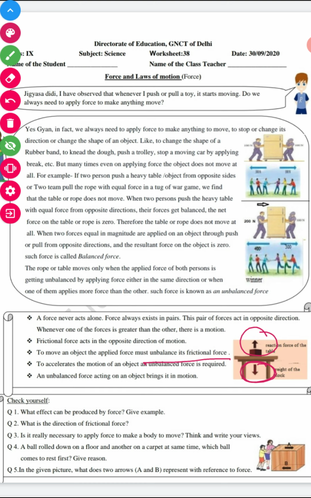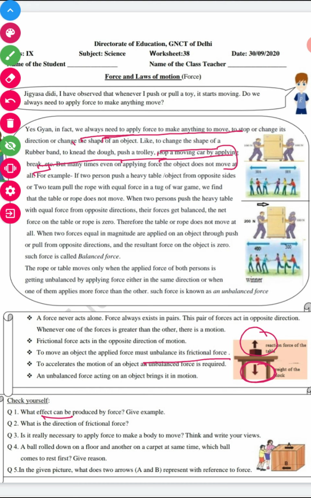You can write this answer: the change in the shape of the rubber band, kneading the dough, pushing the trolley, the rope, and all these examples are the effects produced by force.